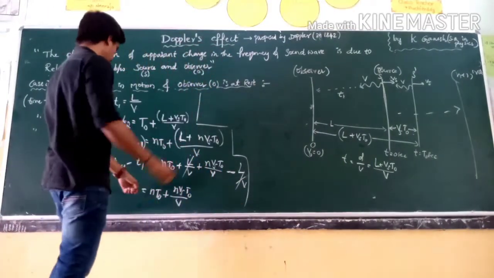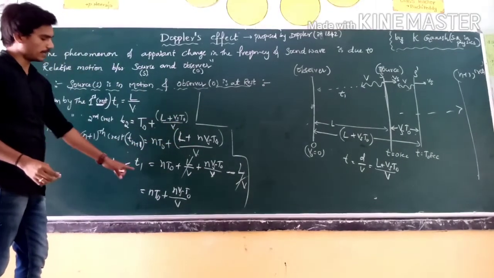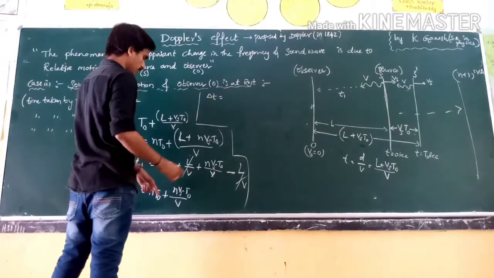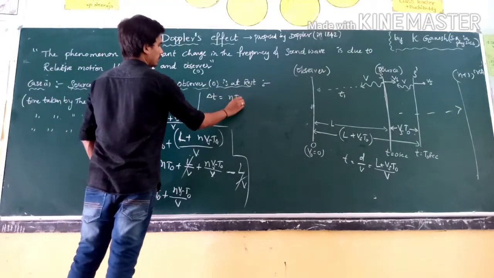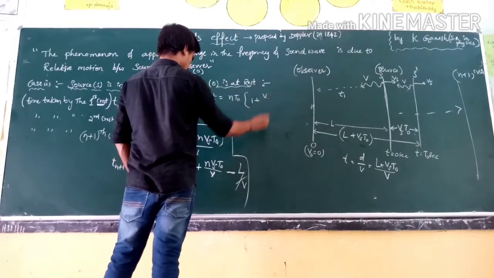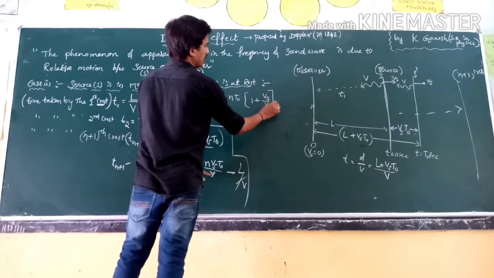That is equal to tn plus 1, last crest, minus first crest. That is delta T, equal to n t naught taking common, times 1 plus Vs by v.